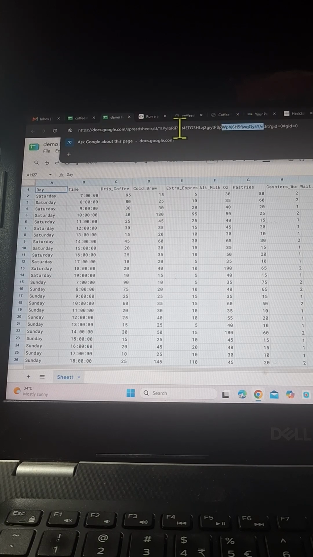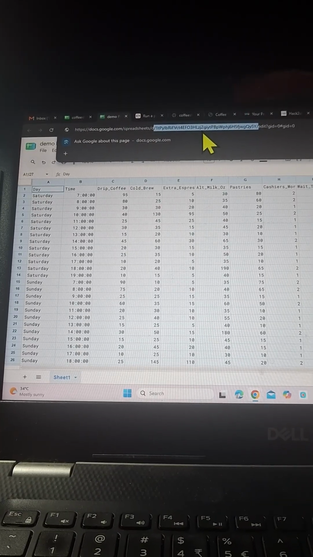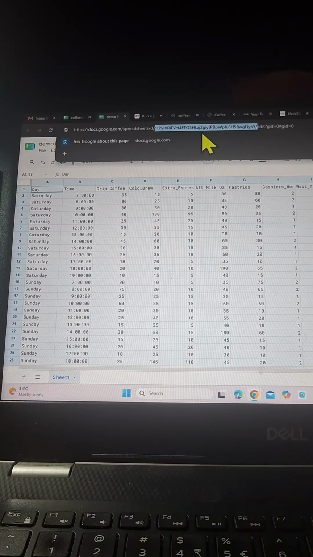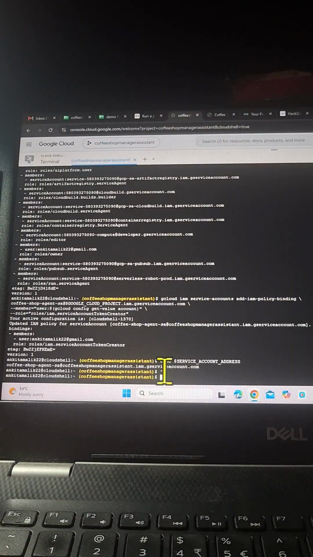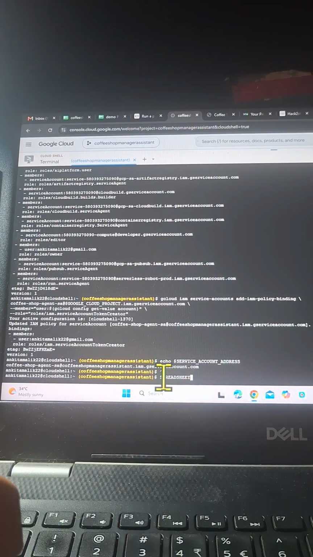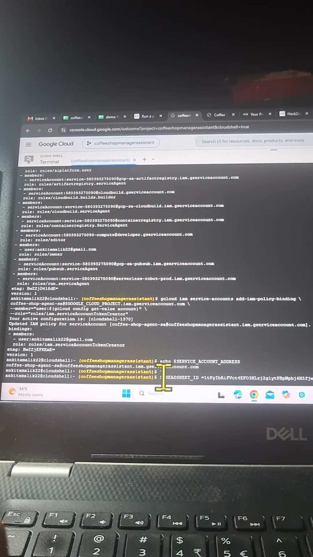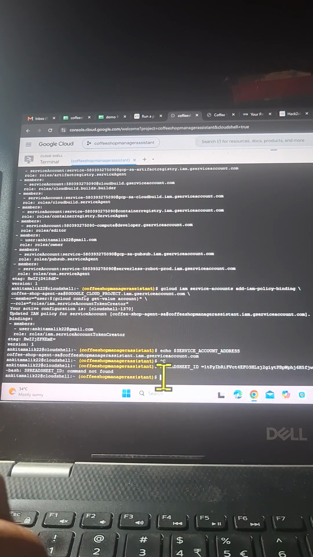I'm just going to copy this ID from here till here, and go back to the terminal. I'll say spreadsheet underscore ID is equivalent to, I'm going to store this without a slash and a space. Okay, store this value inside this variable.